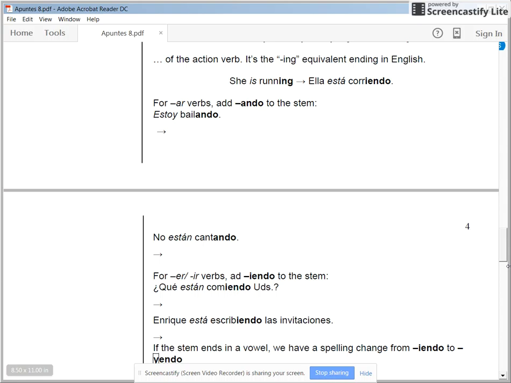Remember, estoy is the verb to be, which in English is I am, or to be as well, estar. So estoy bailando translates literally into English, I am dancing.